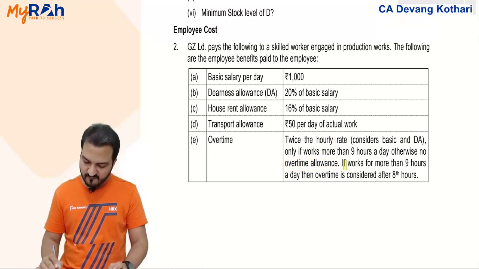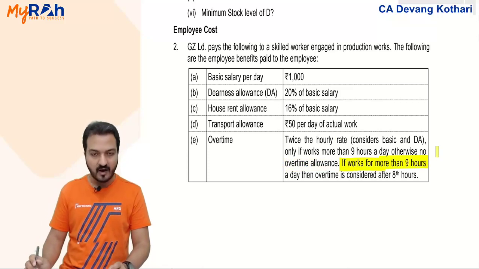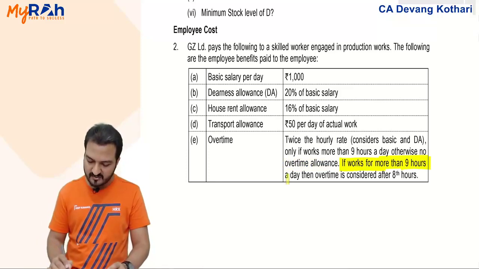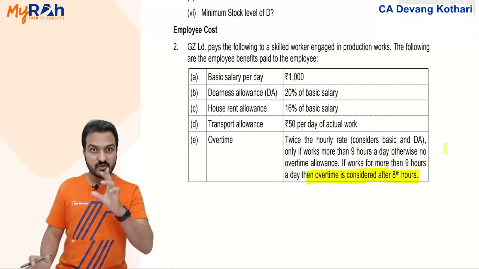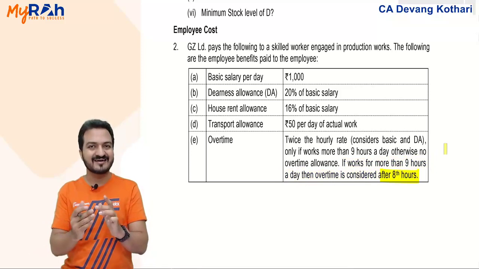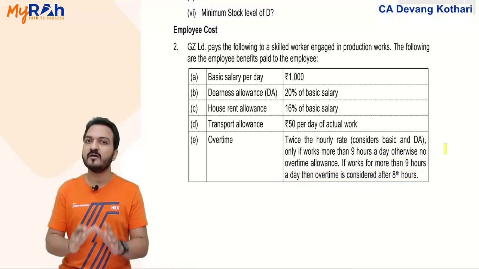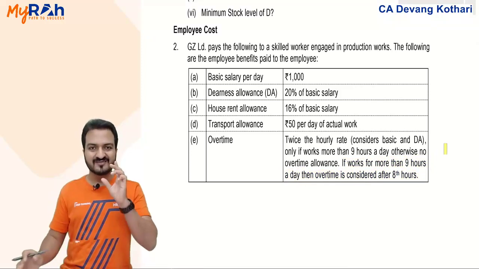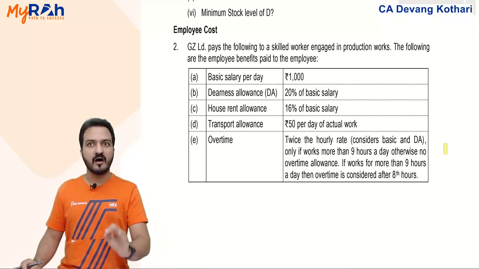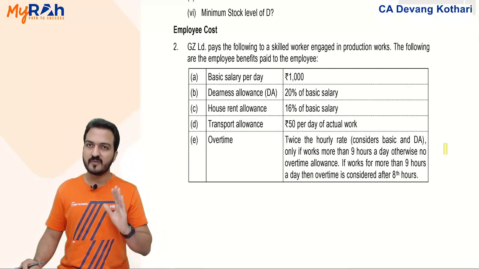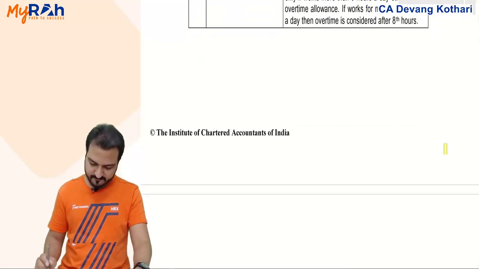Okay. And if he works for more than 9 hours a day, then overtime is considered after the 8th hour. Yes, so if he works for more than 9 hours, then only overtime is to be paid. But do you pay overtime on the hours after 9? No, you pay overtime on every hour after the 8th hour. Yeah, that is the condition here.